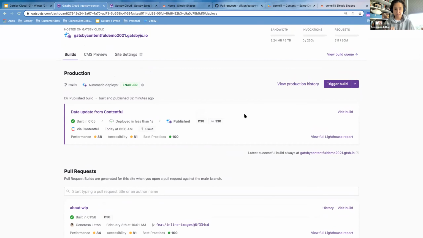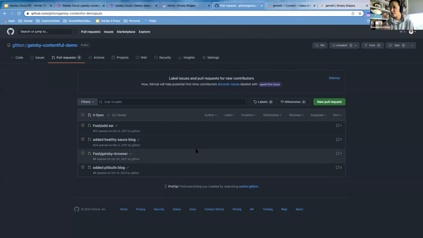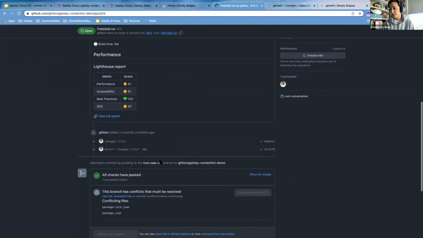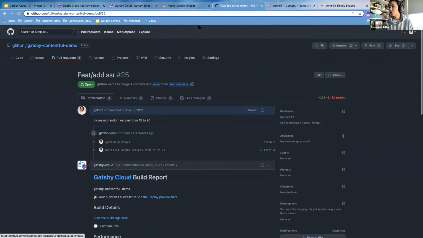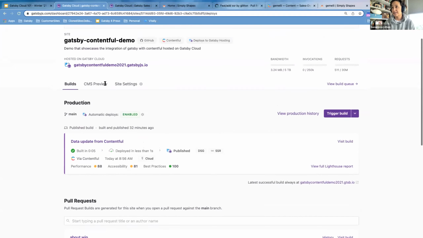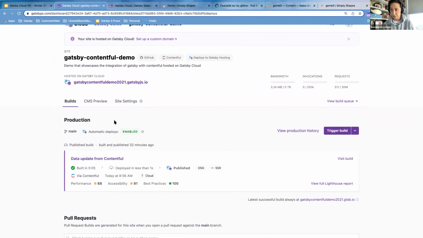And if one of these pull requests is approved and things are done, you just go through your typical workflow in GitHub, and you just say, you know what, I want to merge this pull request. This one I can't merge because it's got conflicts, but you get the gist. I mean, we merge it. Once that's merged, in Gatsby Cloud you're going to get a new production build that has those merged changes. So that's a really nice feature within Gatsby Cloud.